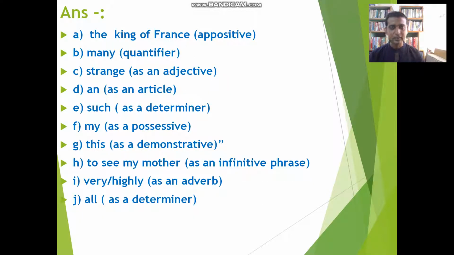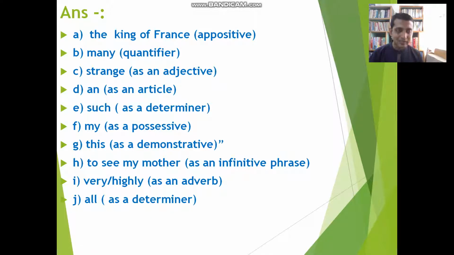Students, this is the answer. For those 10 gaps, for the first gap, you can use "the king of the French," appositive; "many," quantifier; "strange," adjective; and "a," article; "such," determiner; "my," possessive; "this," demonstrative; "to see my mother," an infinitive phrase; "very" or "highly," adverb; "all," determiner. And this is the answer.